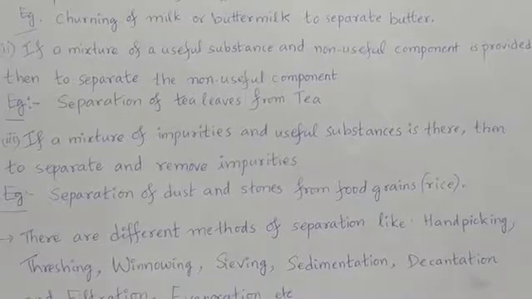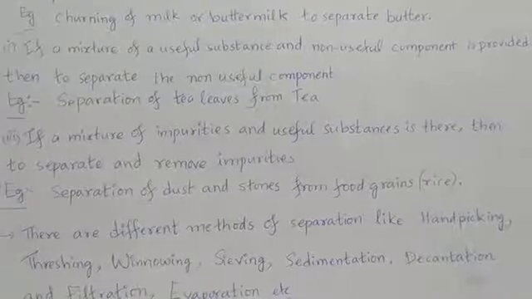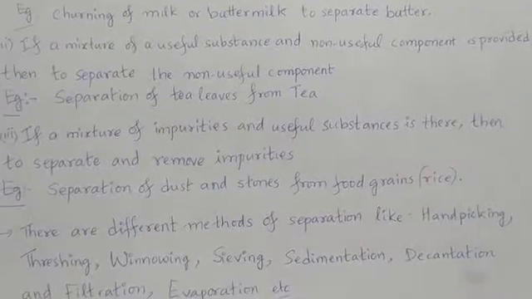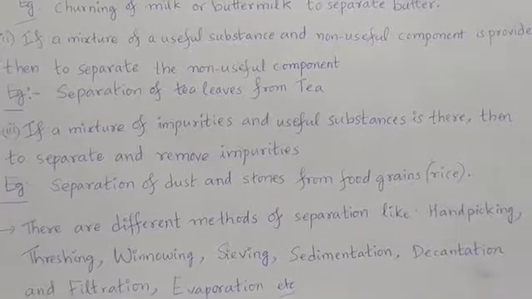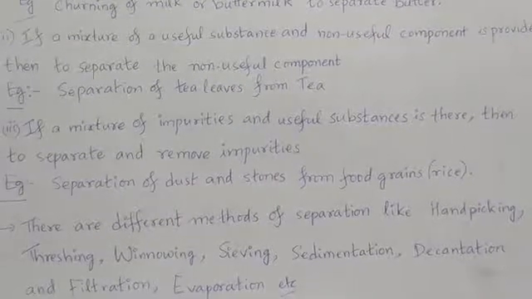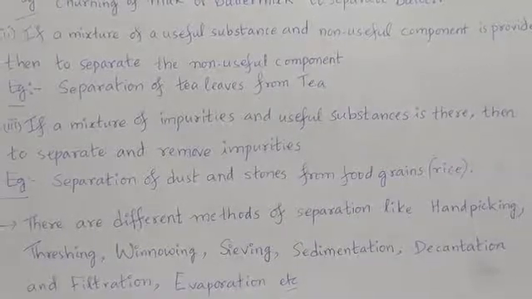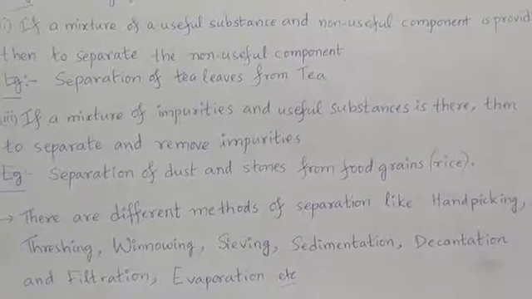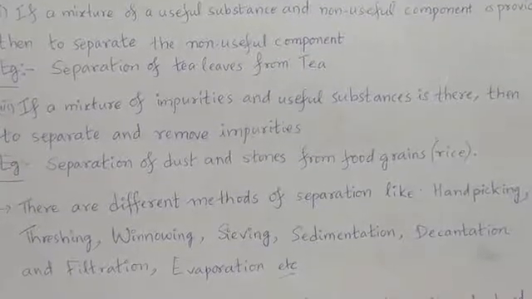Third one. If a mixture of impurities and useful substances is there, then to separate and remove impurities also we go for separation methods.